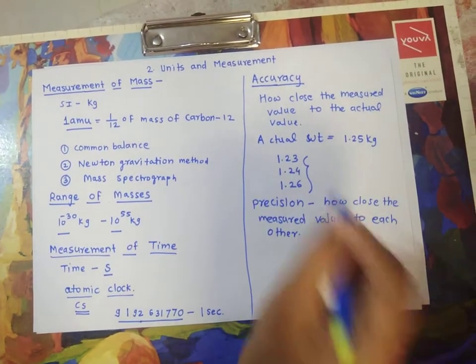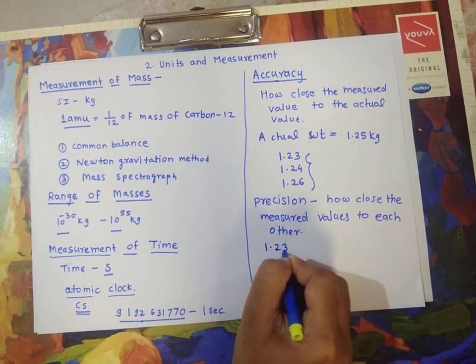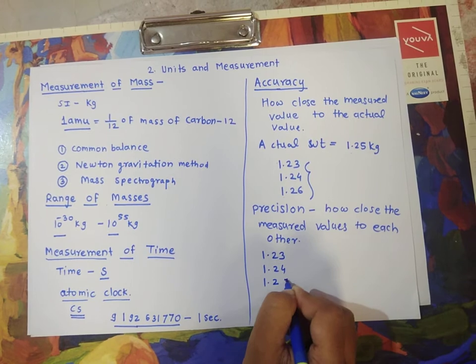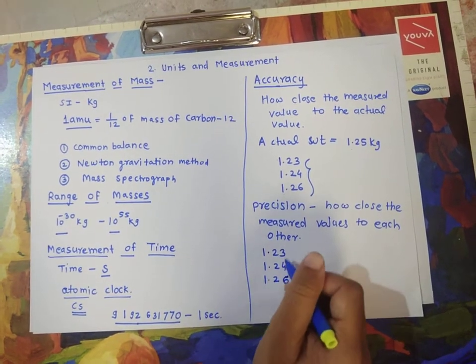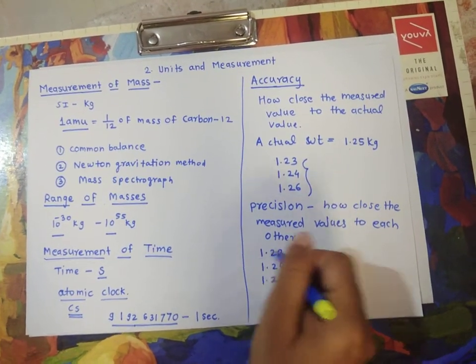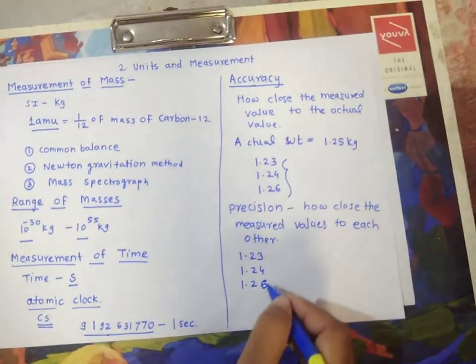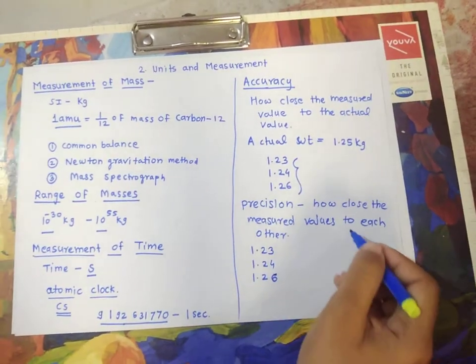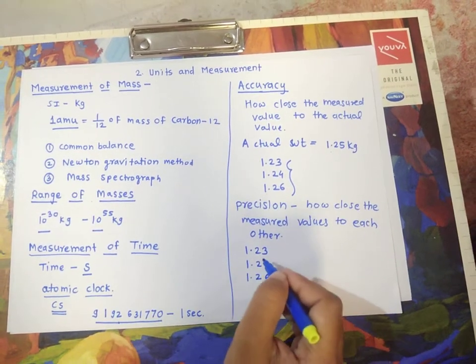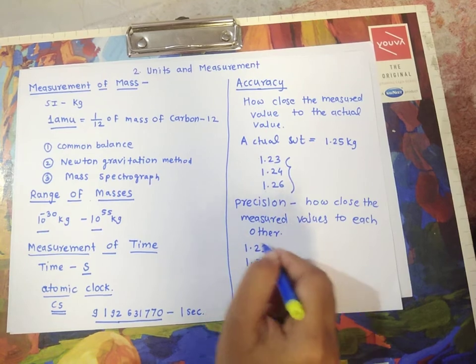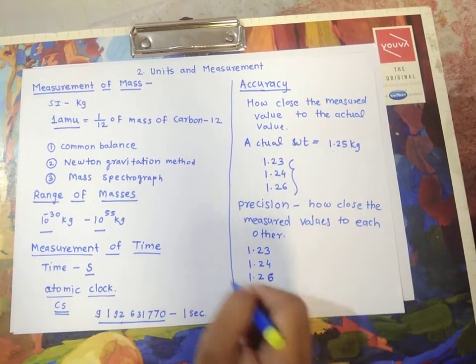Here I am taking the same values again, 1.23, 1.24, 1.26. If you see how close the measured values are to each other, 1.23, 1.24, 1.26 are close to each other.